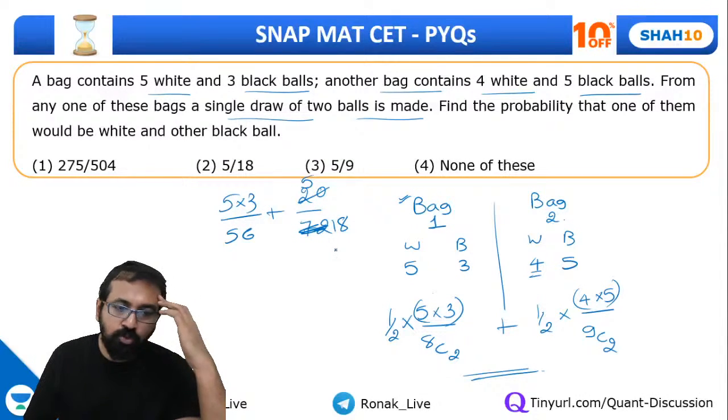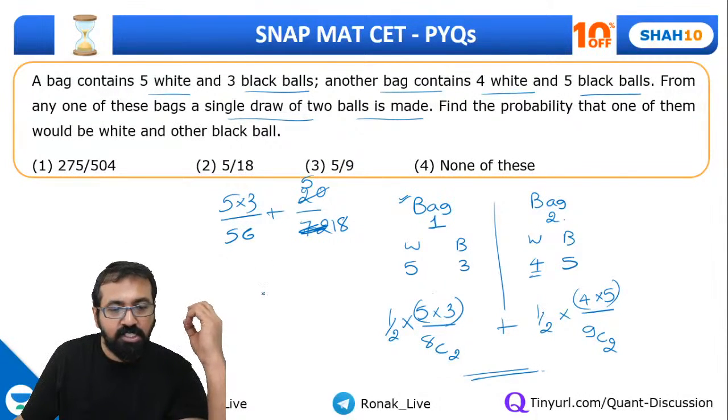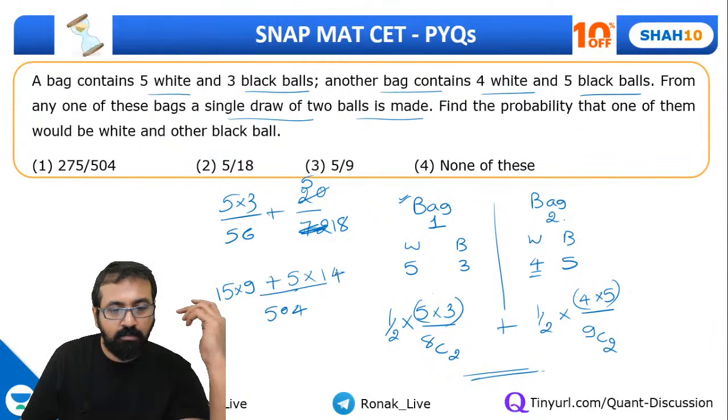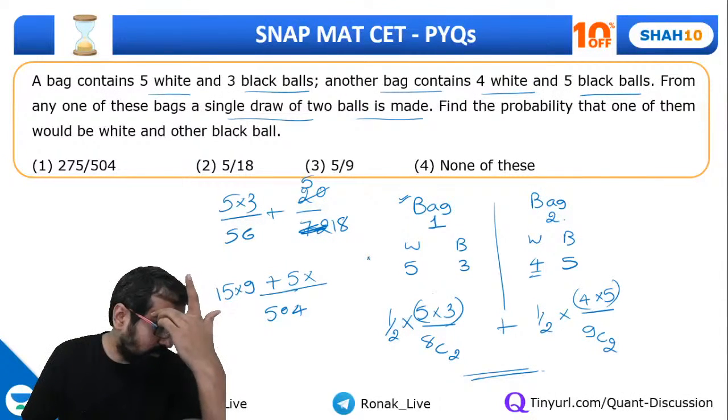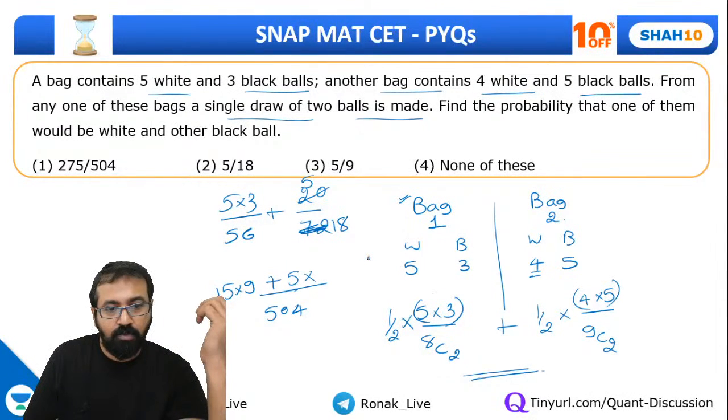Of course 56 nines are 504. And here I'll have to multiply by 15 into 9 plus 5 into 7.